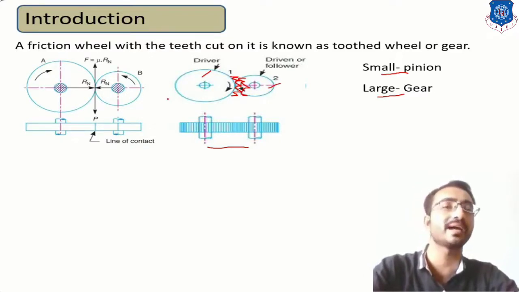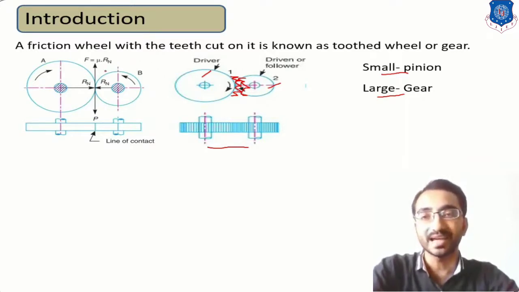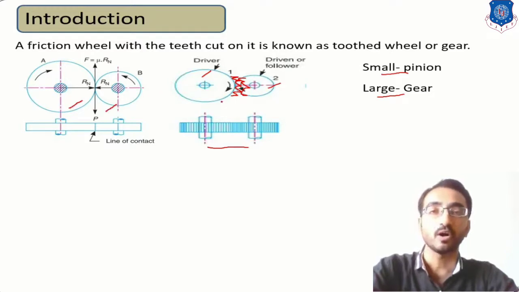Let's first learn the advantages. With comparison to the belt drive and rope drive, with the help of gear we can transmit exact power, because if we are not providing tooth, then the friction will come into picture, and due to friction it may be possible that slight slippage may occur. So we cannot say that it is transmitting exact velocity, but on the counter side, by using this tooth over the periphery of this gear, we can say that it can transmit exact velocity ratio.